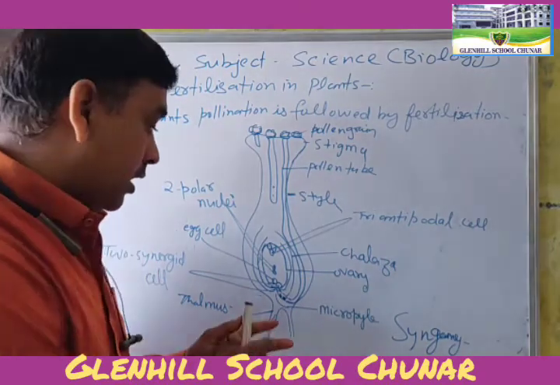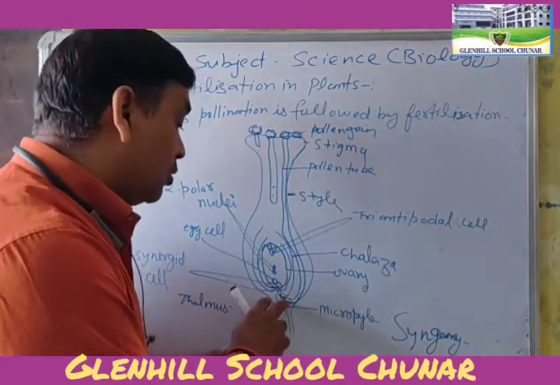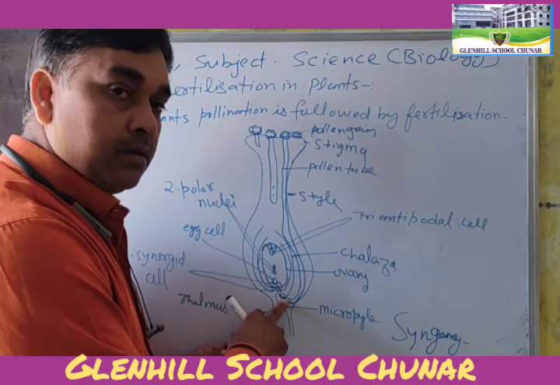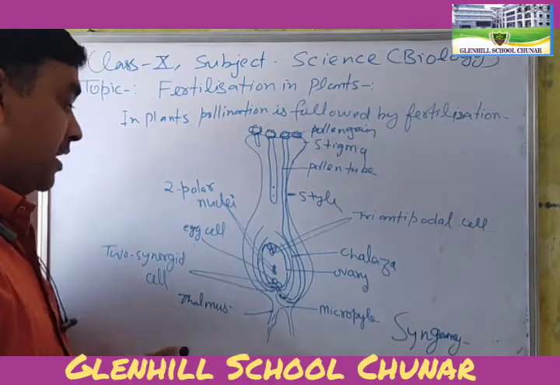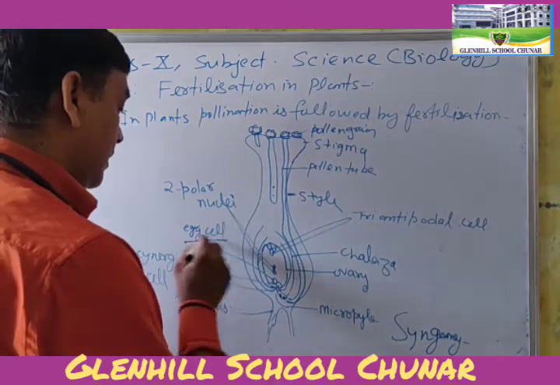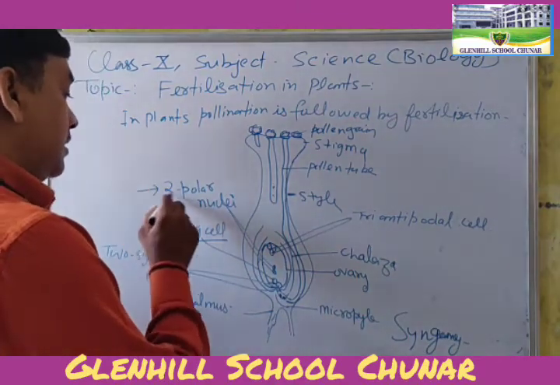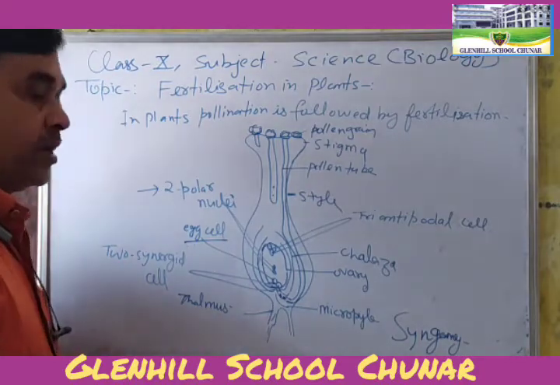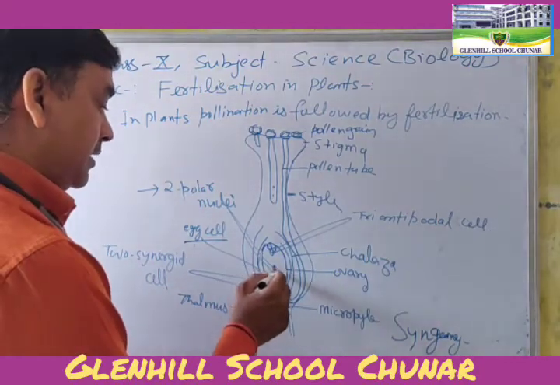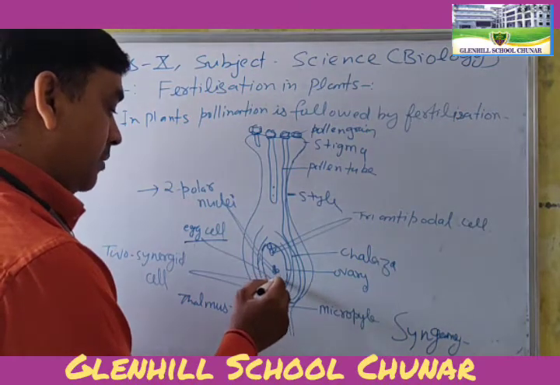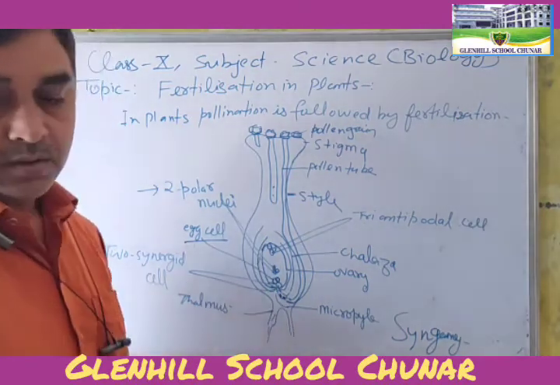After that the two pollen nuclei enter inside the ovary. One fuses with the egg cell and the second with the polar nuclei. Means they form 3 cells, they form 2 cells after fertilization. Okay.